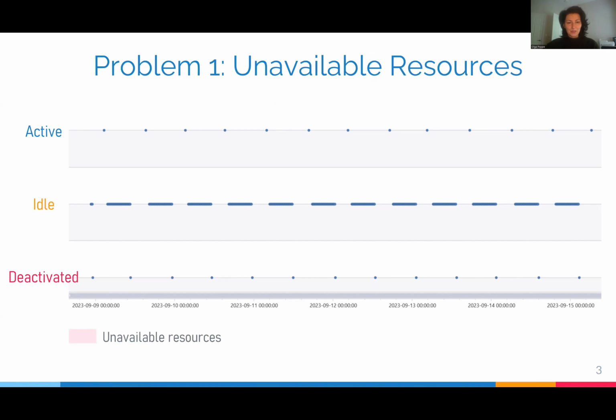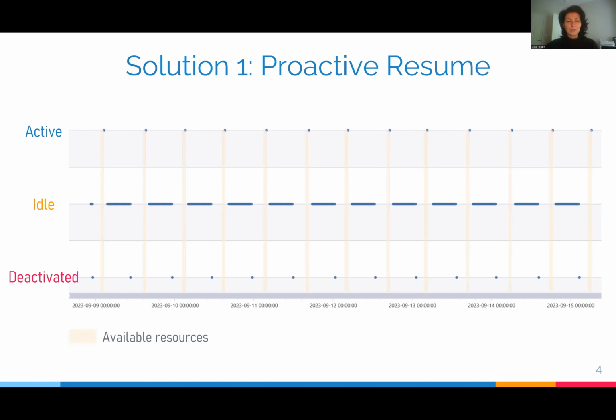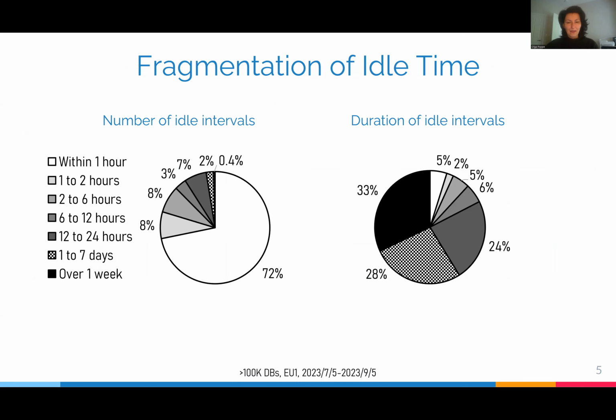The current reactive resource allocation policy deactivates the resources that were idle for a while. Unfortunately, when the customer comes online after idle time interval, there is a brief time interval during which resources are unavailable. Even if this time interval is only a few minutes, it can be problematic for latency-sensitive applications. Our goal in this project is to predict the login pattern for each database and proactively resume resources few minutes ahead of predicted customer activity, such that when the customer comes online, resources are already available and high quality of service is guaranteed. We also want to deactivate resources that are idle.